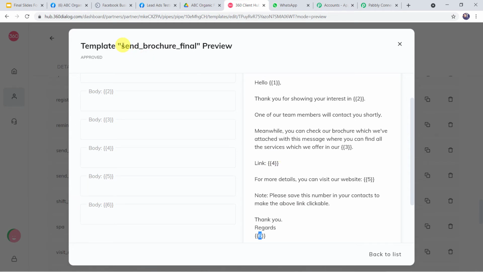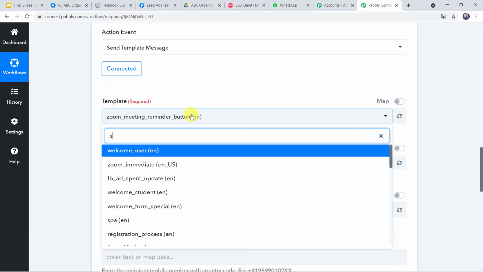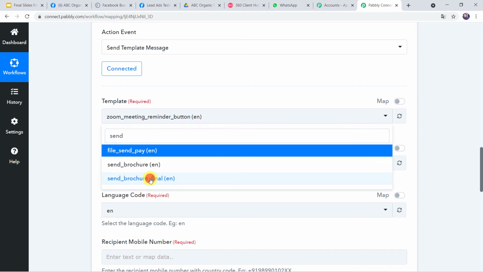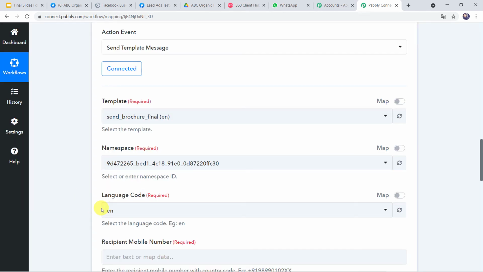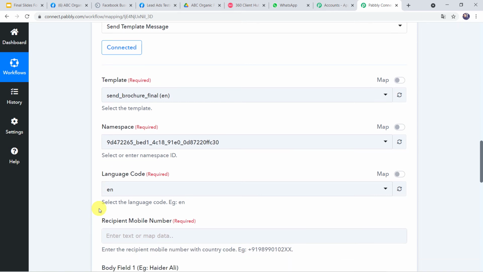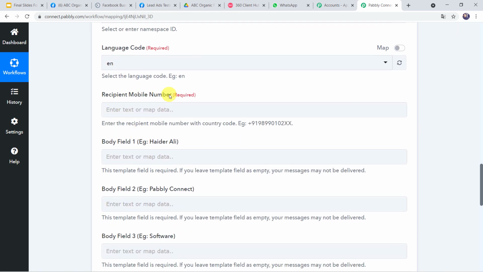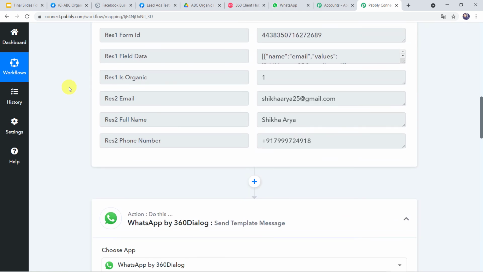So let us select this template, send brochure final, here in Pabbly Connect. Just find the same template over here. Now the namespace and the language code is automatically captured. So we are not going to change anything now. Here recipient mobile number. So recipient will be the customer who is going to receive the WhatsApp message. So we have already got the customer details here from Facebook lead ad forms. This was the mobile number and this was the full name of the customer. So we are going to map these details now.